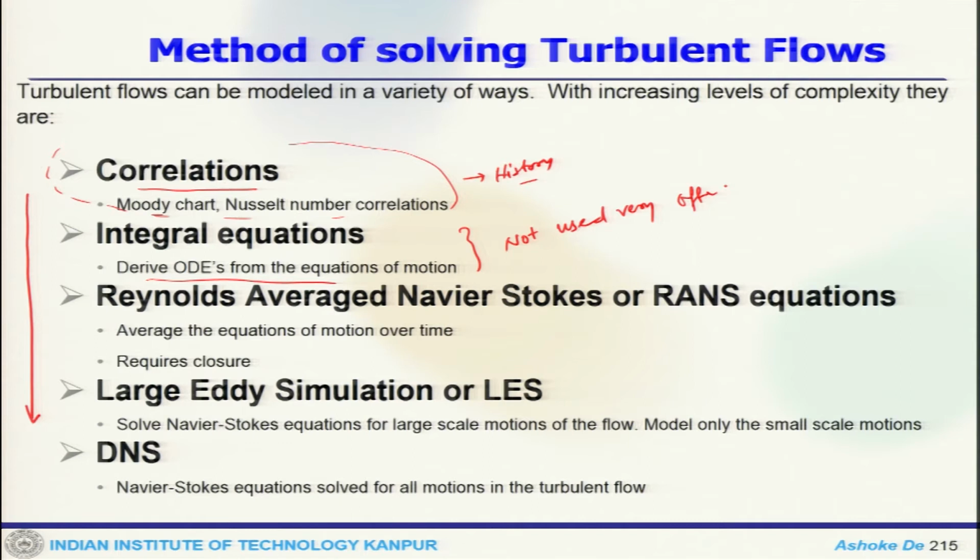Now the third option, which is the RANS equation, is quite widely used not only from the academic perspective, but also from the industrial perspective, because the calculation time is quite small and you can get reasonably accurate results for large scale applications, and that is where people can consider this one or use it for the design calculations.